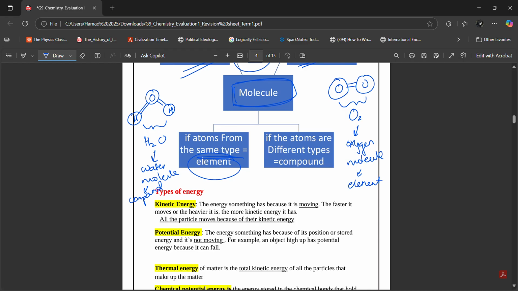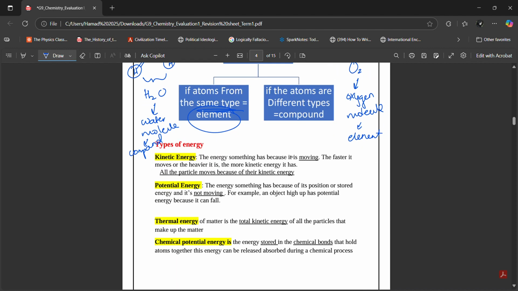Let's move on. Now we're going to learn about the different types of energy. We have kinetic energy. So something that moves has kinetic energy. It's related to moving, right? If a ball is moving, it has kinetic energy. If a car is moving, it has kinetic energy. If you are moving right now, you have kinetic energy, right? Anything that moves has kinetic energy. So kinetic energy is related to movement, Ibrahim.